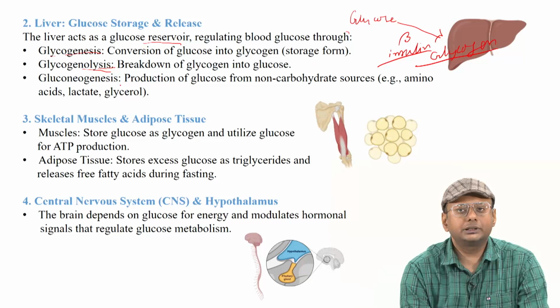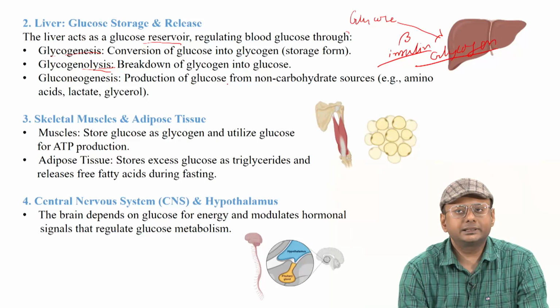And you also need to know this term, gluconeogenesis. In this case, glucose is formed from non-carbohydrate sources, for example amino acids, lactate, or glycerol. There are certain situations, in cases of lack of glucose supply to the body or even a lack of glycogen storage, when glucose can be produced in the liver from sources other than carbohydrate-based molecules.